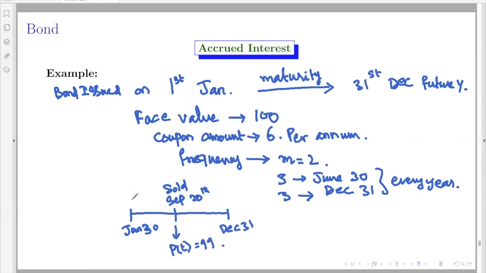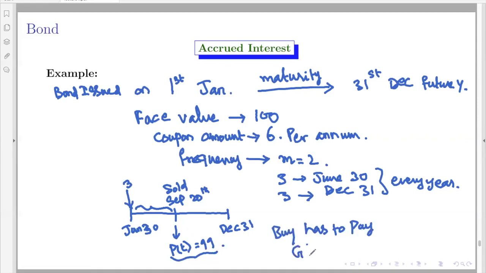So it means the seller would have got 3 rupees here and then held the bond for this period and then decided to sell on September 20th for an amount of 99 rupees, right? Therefore, the buyer has to pay how much?